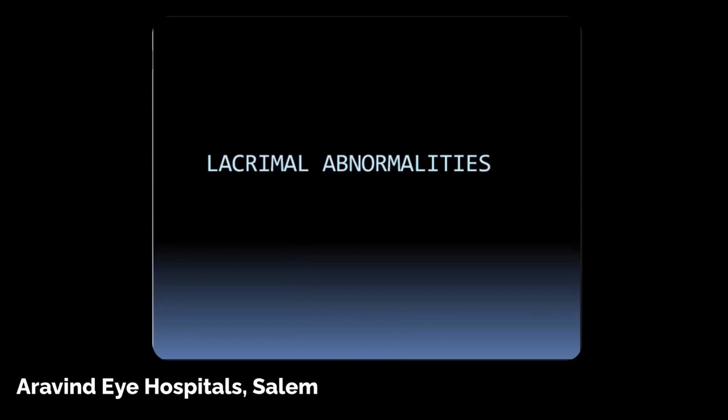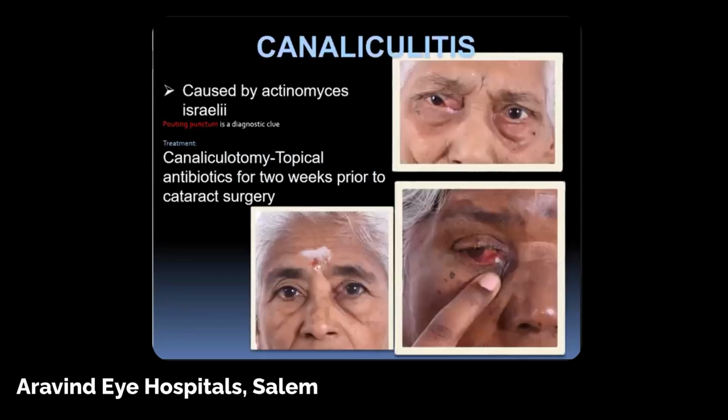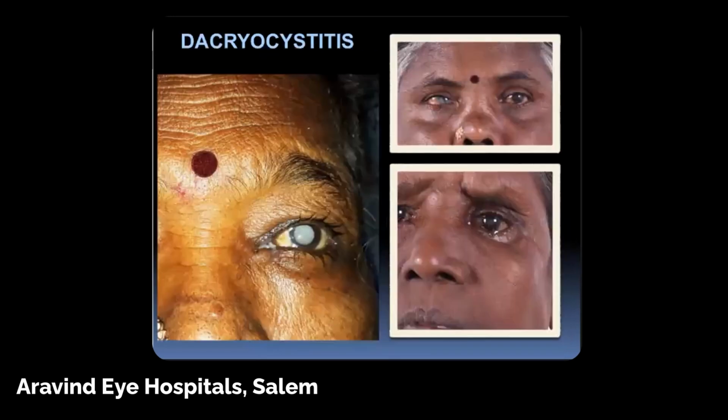Next is lacrimal abnormalities. Here you can see in the lid there is a small pouting. What is this? Usually when you do a syringing, the duct will be free, but you can see there's a pouting, and the regurgitation test is usually negative. Most typically, you can have a pouting punctum. This is caused by Actinomyces israelii, and the diagnostic clue would be a pouting punctum. Treatment would be to make a small snip at the punctum, curette the concretions, and give topical antibiotics for 2 weeks prior to any intraocular surgery.